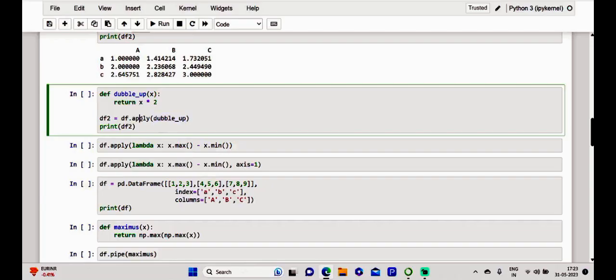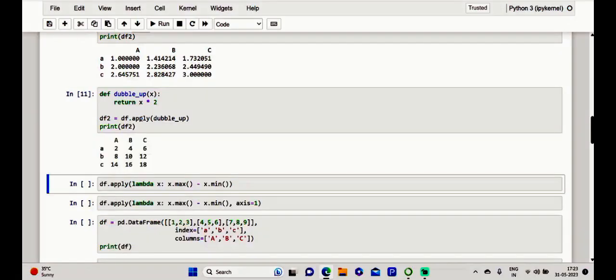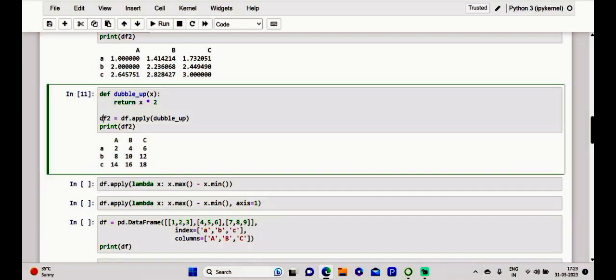Now let me get the result. And dear friends, as you can see, the element-wise behavior of the external function has been taken into consideration, applying it to the data frame element by element. So a new data frame was obtained with doubled values. This is our new data frame, and here we get the doubled values.